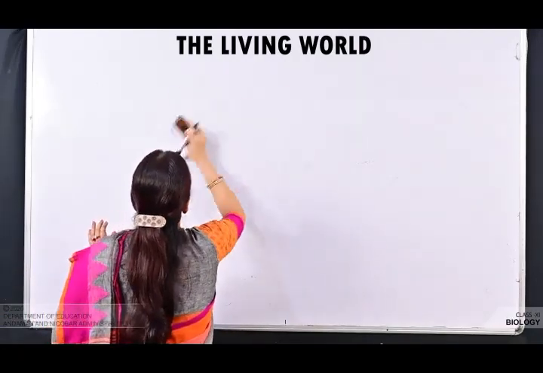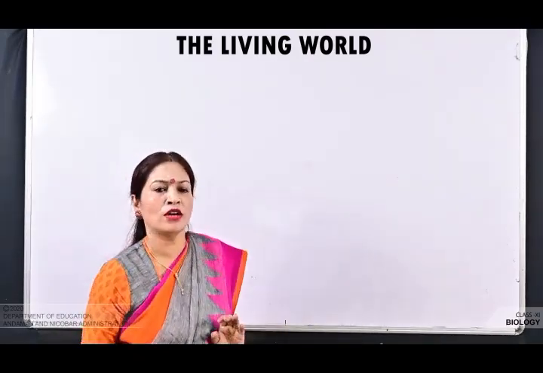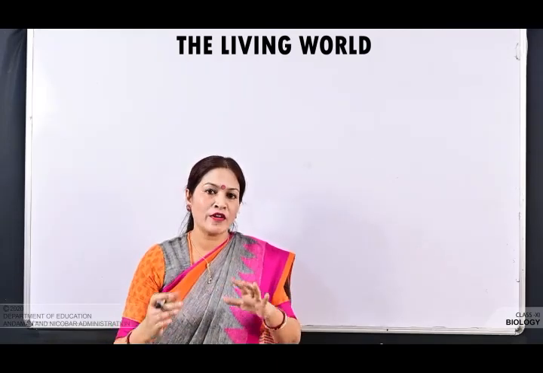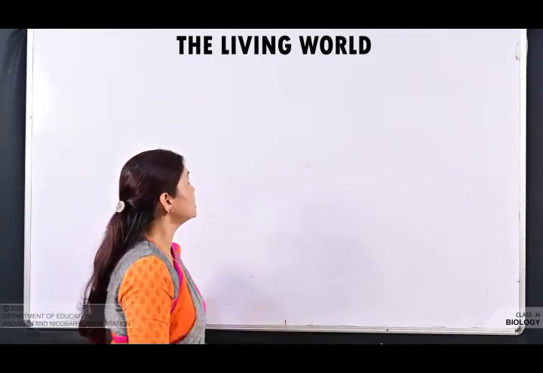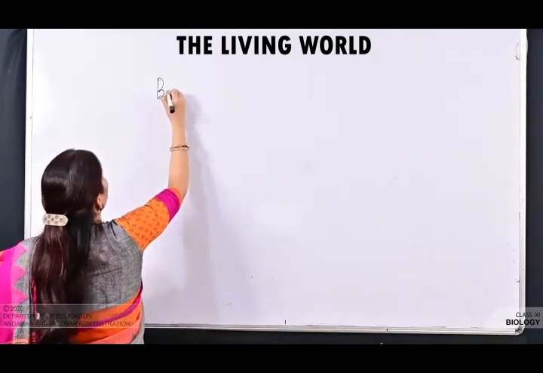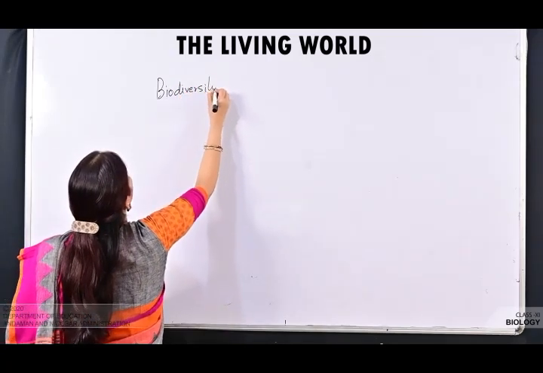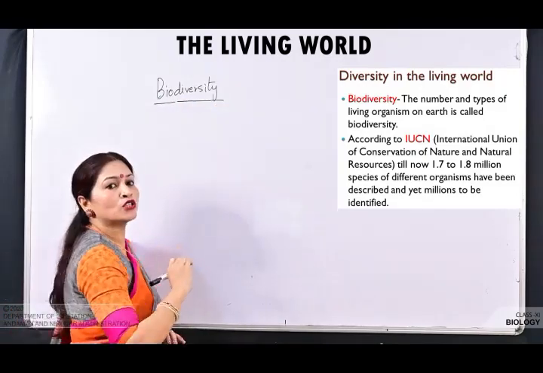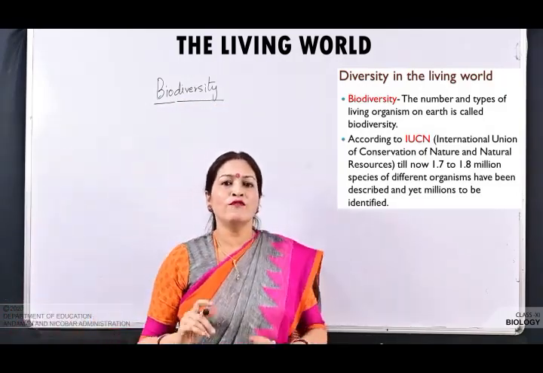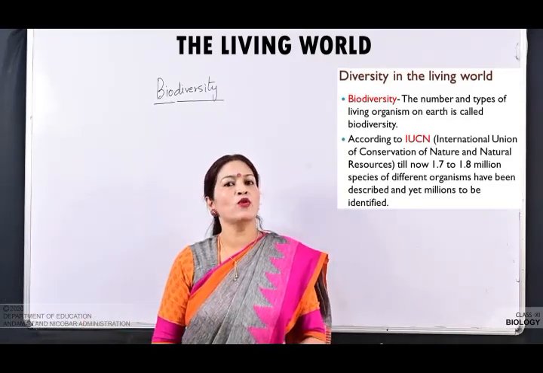Now we know that there are vast types of living organism around us. हमारे चारों तरफ हम तरह तरह के living organisms देखते हैं. So these different varieties of living organisms around us is known as biodiversity. Biodiversity. Bio means living, diversity means varieties of living organism. So the various kinds and types of living organisms around us is known as biodiversity.